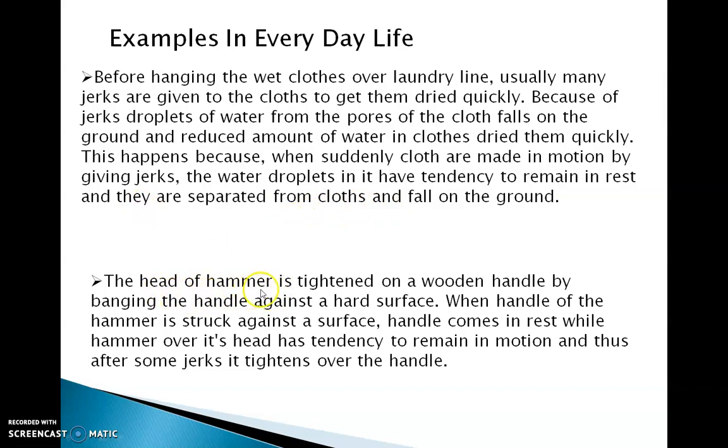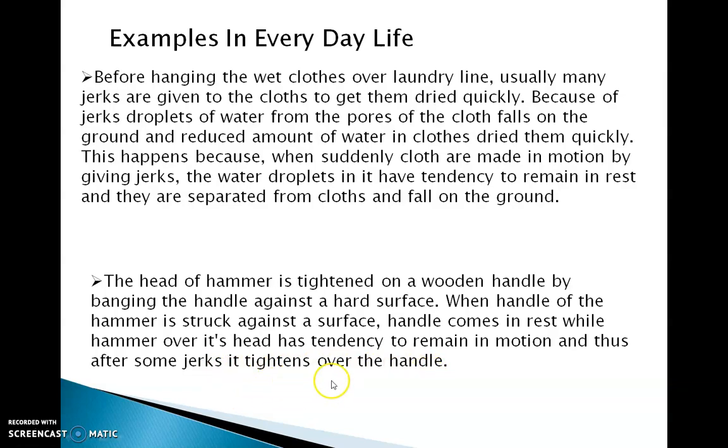In everyday life, practically, force is applied to tighten the wooden handle of a hammer by banging the handle against a hard surface. What happens when the handle of the hammer is struck against the surface? The handle comes to rest, while the hammer head has a tendency to remain in motion. Thus, after some jerks, it tightens over the handle. We have observed some jerks are given in a backward direction.